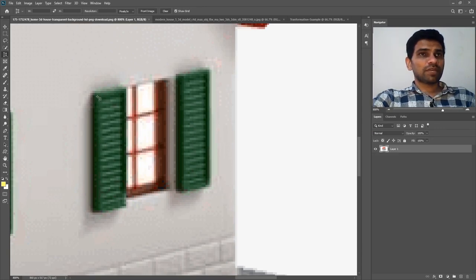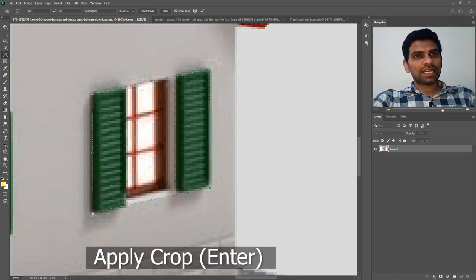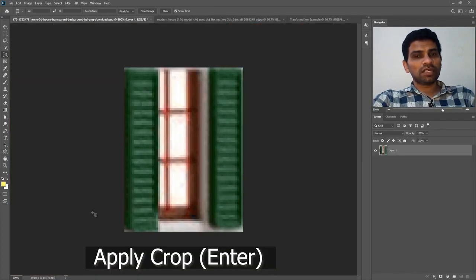Now with the Perspective Crop tool, I will click on the top left corner of the window. Then I will go to the next corner, then the bottom right corner, and finally the fourth click will decide which area has to be cropped. Final step is to press Enter on your keyboard to apply the crop.